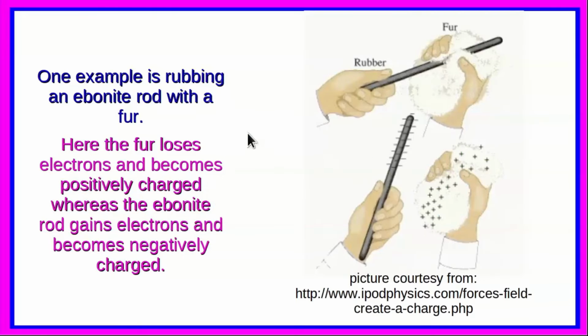One example in particular is the rubbing of an ebonite rod with fur. Once you separate the ebonite rod and the fur, you can see that both carry charges. The fur loses electrons and becomes positively charged, whereas the ebonite rod, which gains these electrons, will be negatively charged.